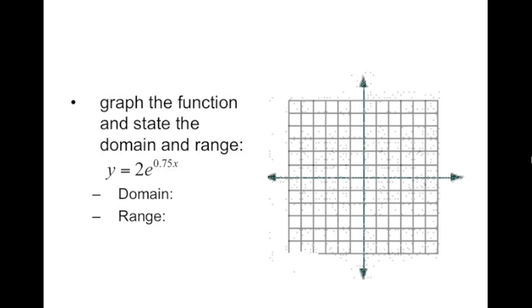So our next problem is to graph with an e function. So we've learned 2 different types of exponential graphs so far. This is going to be an exponential graph because it has an x up in the exponent spot. So then the question is, is it going to be a growth or a decay? And there is one group of your homework problems that just asks you, is it growth or decay? You don't have to graph it to be able to tell that. We can just look at the equation.